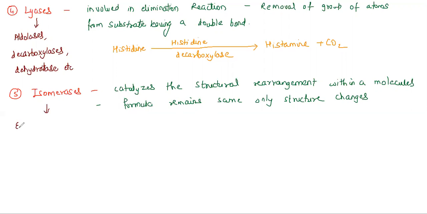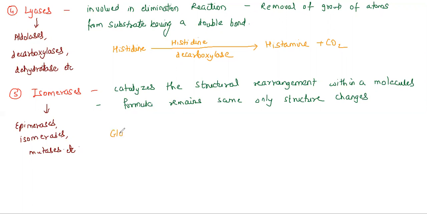Now here, the examples that we can have are epimerases as one example, isomerases as another example, and then we have mutases. These are different examples involved in isomerization, and so on. Let's see a reaction and then we can understand what exactly it means.